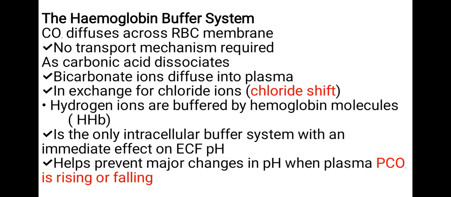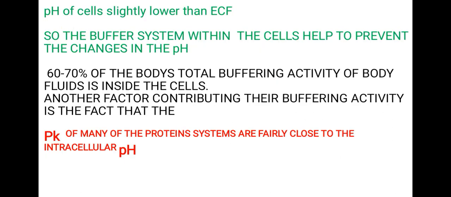The hemoglobin buffer system. CO2 diffuses across the RBC membrane. No transport mechanism is required. As carbonic acid dissociates, bicarbonate ions diffuse into plasma in exchange for chloride ions. This is the chloride shift. Hydrogen ions are buffered by hemoglobin molecules. HHb is the only intermediate buffer system with an immediate effect on ECF pH. It helps prevent major changes in pH when plasma PCO2 is rising or falling.